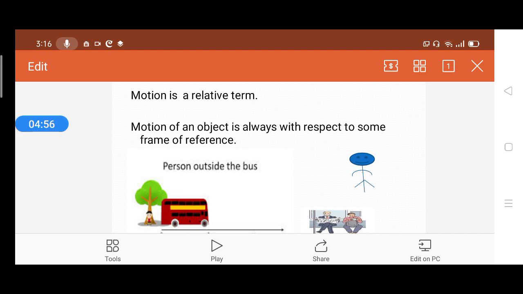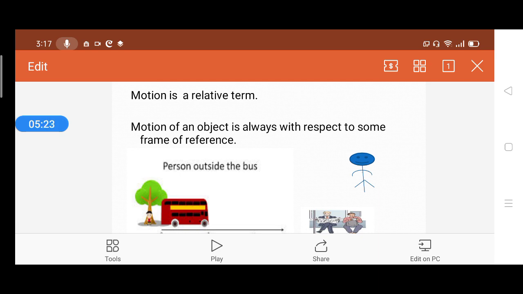So, according to A, B is at rest. According to B, A is at rest. Clear? But now think of this situation. What is the situation of A and B for the person who is standing at the bus stop? For this man, both A and B are moving, correct?